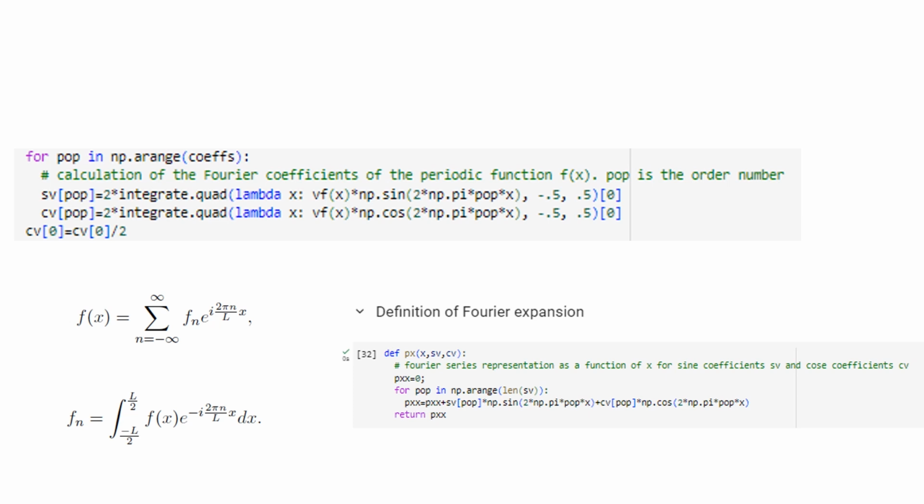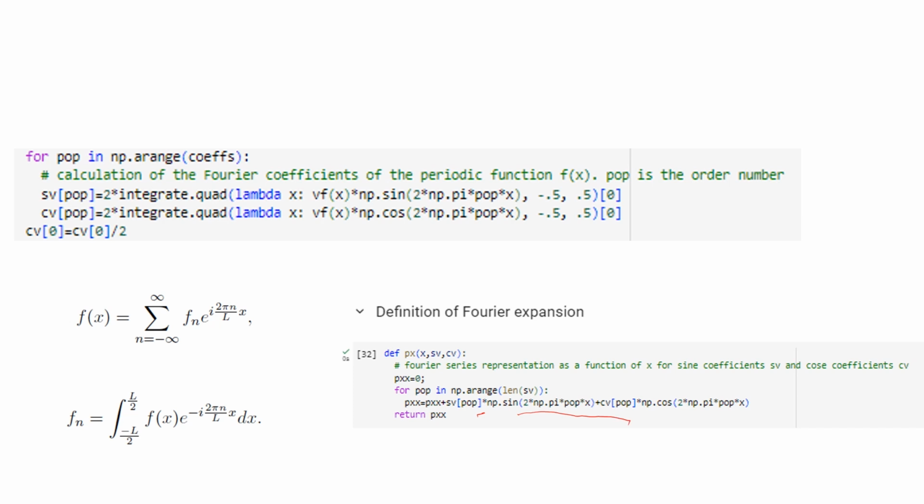Now, instead of using the complex valued harmonic function, we've used the sine and the cosine, and then we can add the sine and the cosine coefficients together to create the Fourier expansion in complex form. And so once we have the projections, this SV and CV are the projections of the function onto the sine and cosine functions, we can go here in Python and create the function as a Fourier series, where we're just going to add the evaluation of the Fourier series coefficients together to get our estimate for the function.